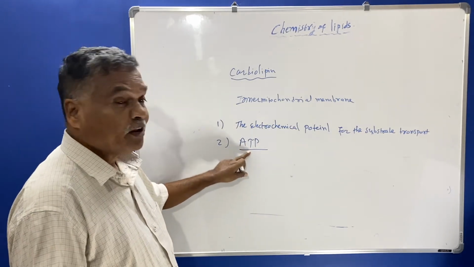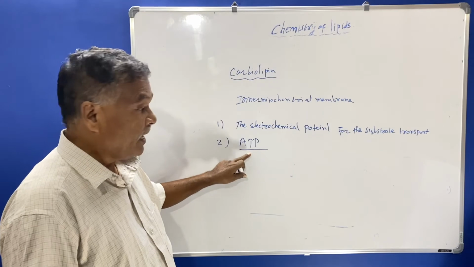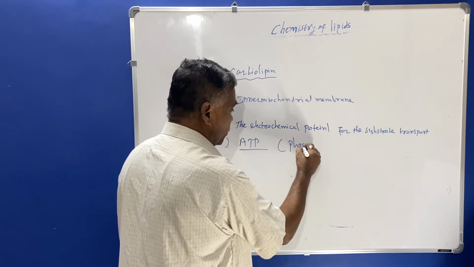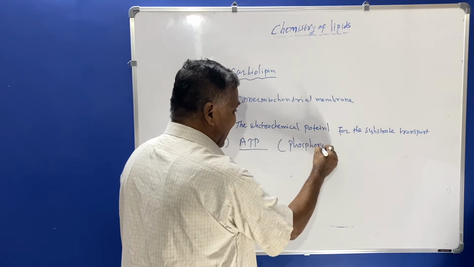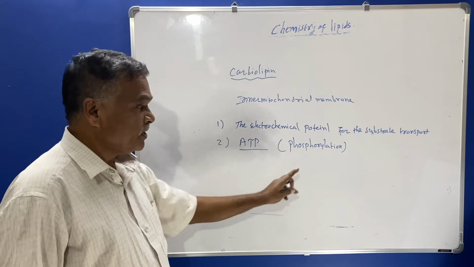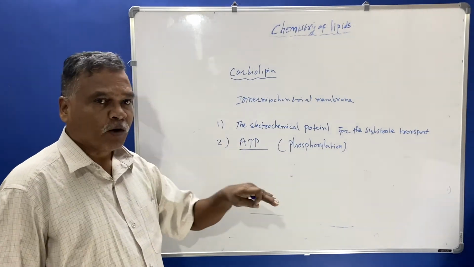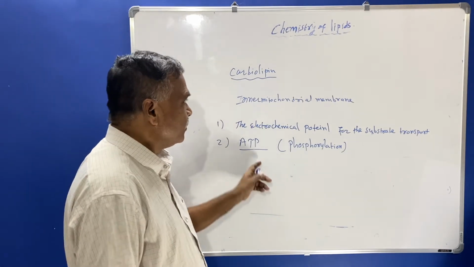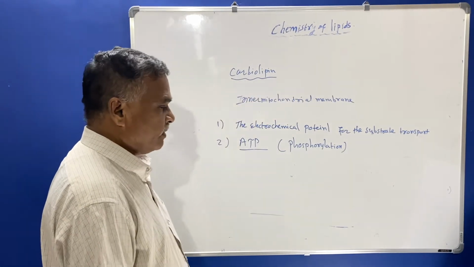When this ATP is formed, phosphorylation will be there. Phosphorylation is the process where ATP is formed. So here this ATP is formed due to the cardiolipin in our body.